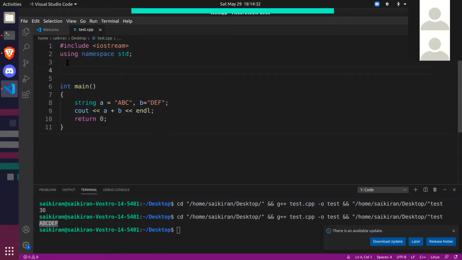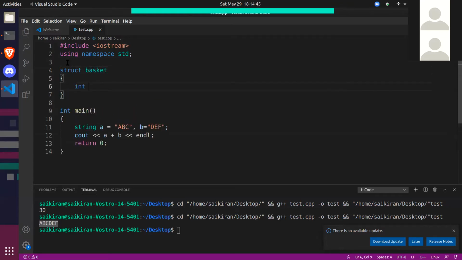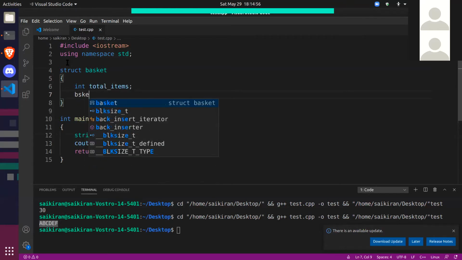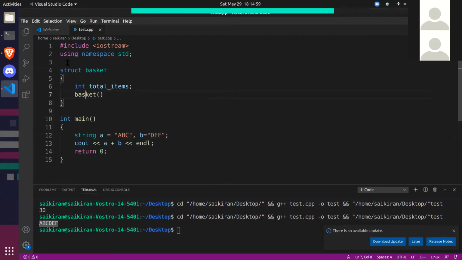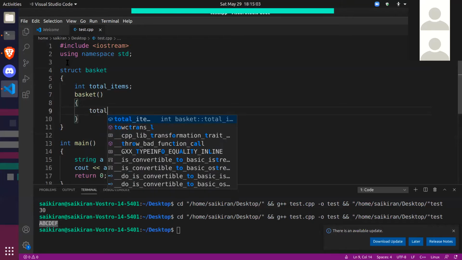a structure called basket. Okay, you know structs, right? We covered structs in one of our initial sessions. So let's make a struct called basket, and let this basket contain a member called items, total number of items. I'll just call it total items. Okay. So when you create this basket, the total items will be 0.